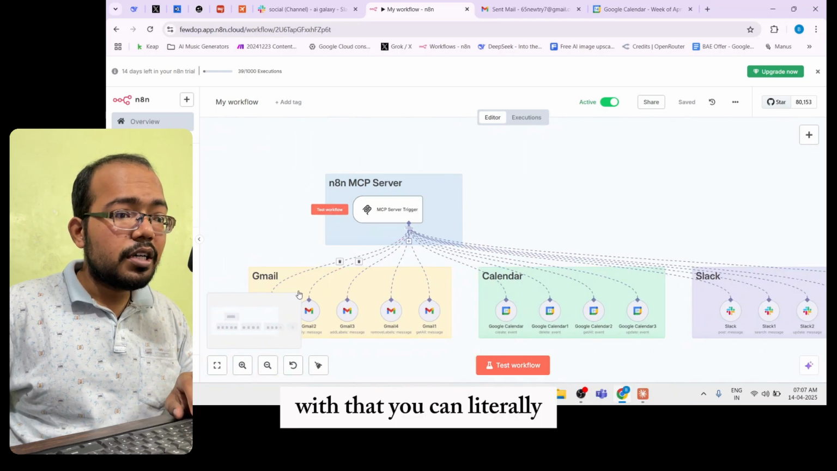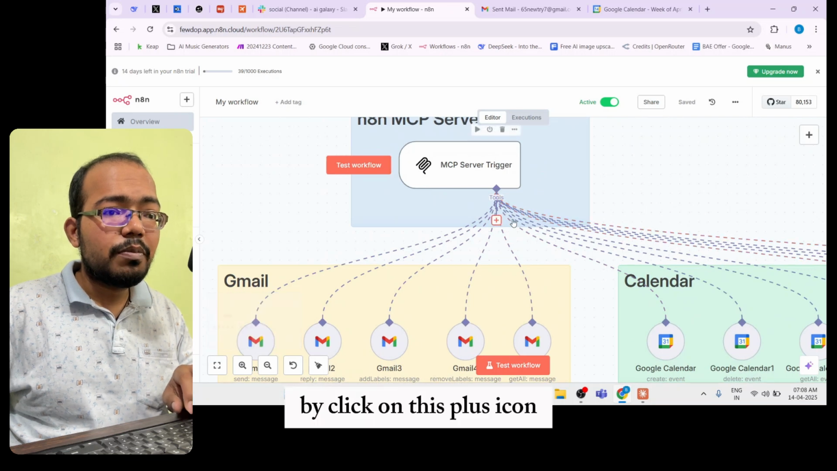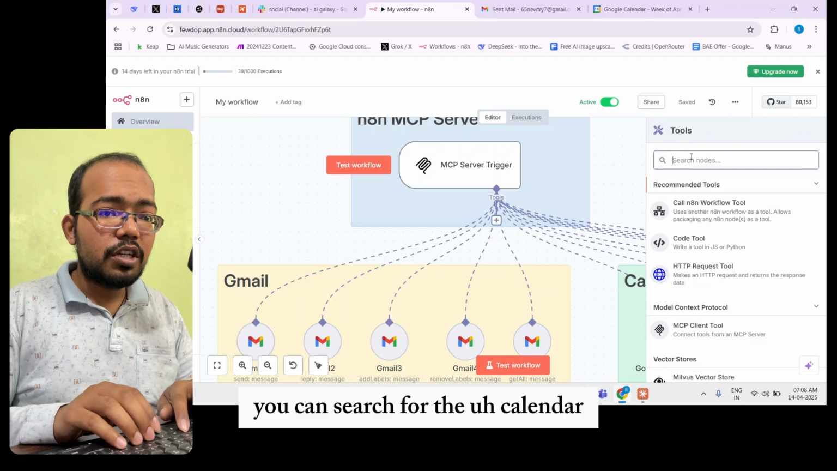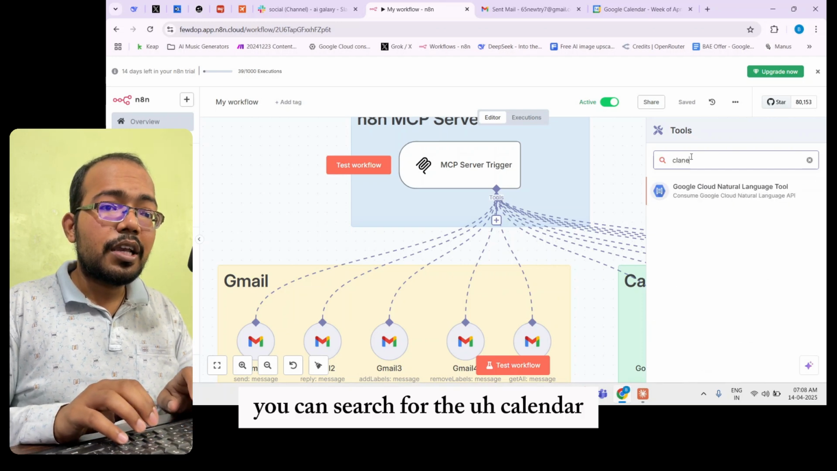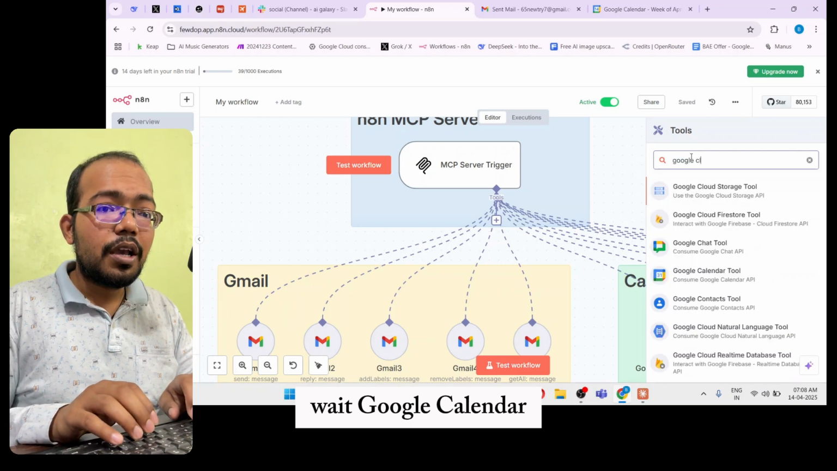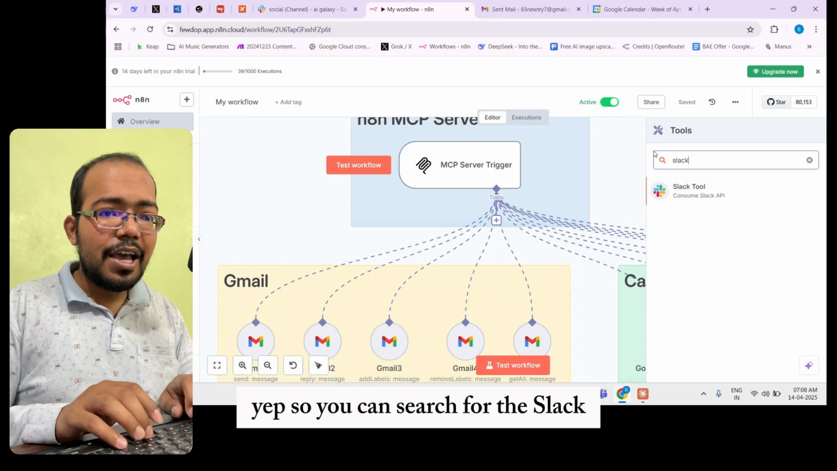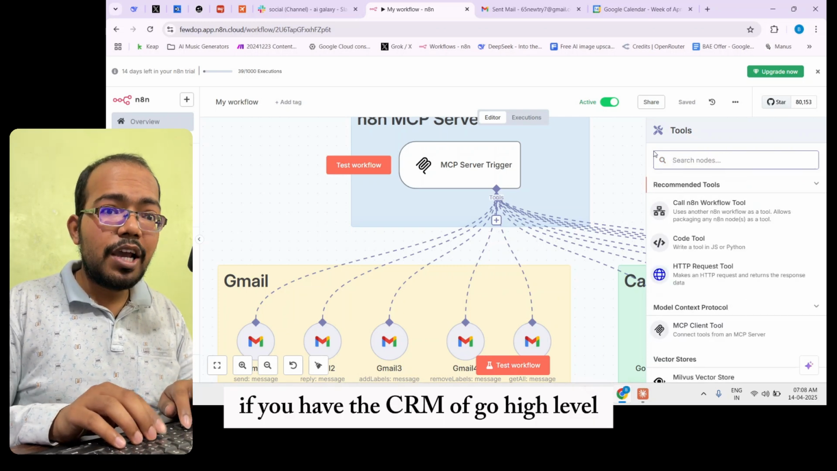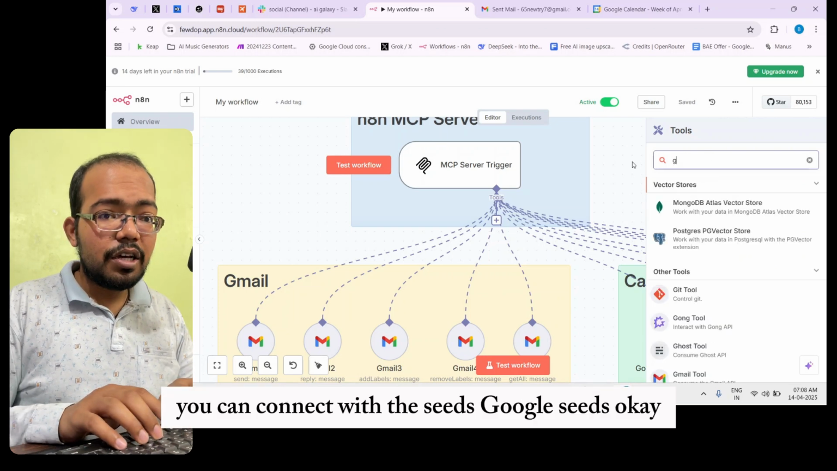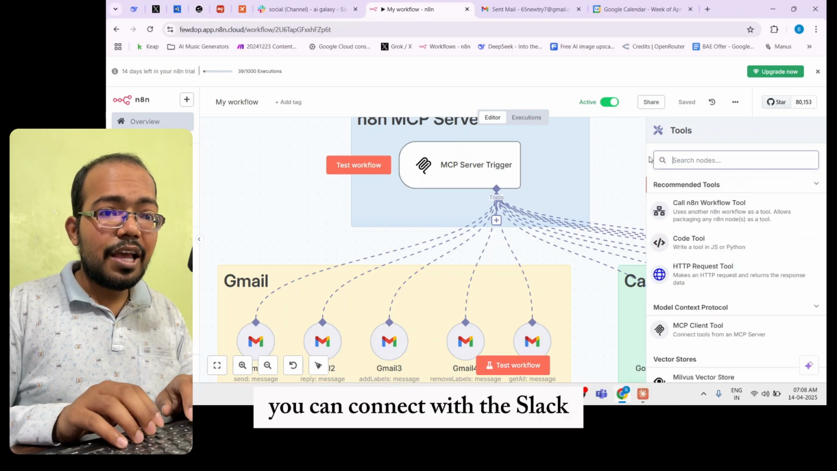With that, you can simply connect all different tools over here by clicking on this plus icon. You can search for Gmail, you can search for Google Calendar, you can search for Slack. If you have the CRM Go High Level, you can search for the High Level tool and connect with that. You can connect with Google Sheets, and you can connect with Slack.